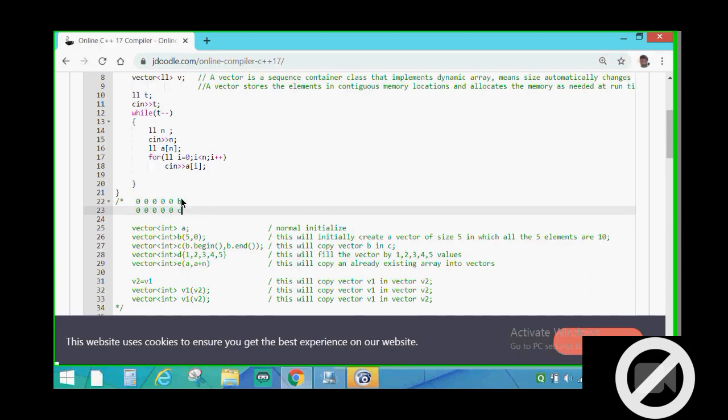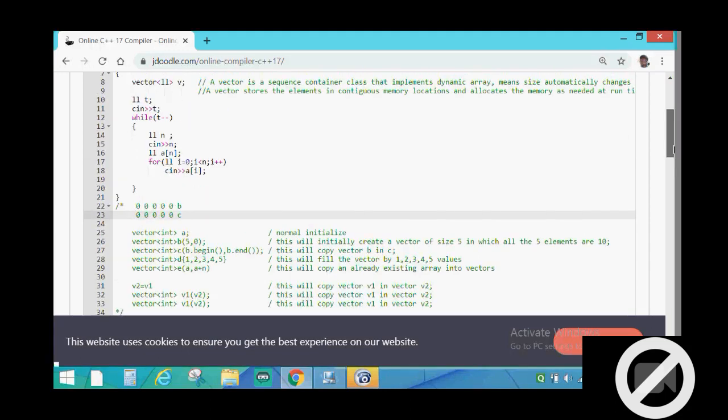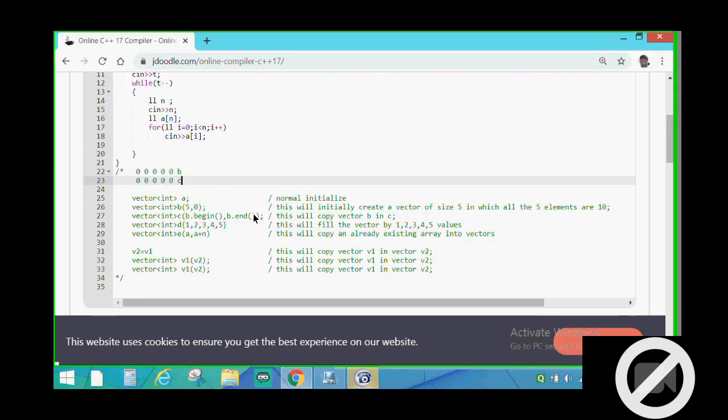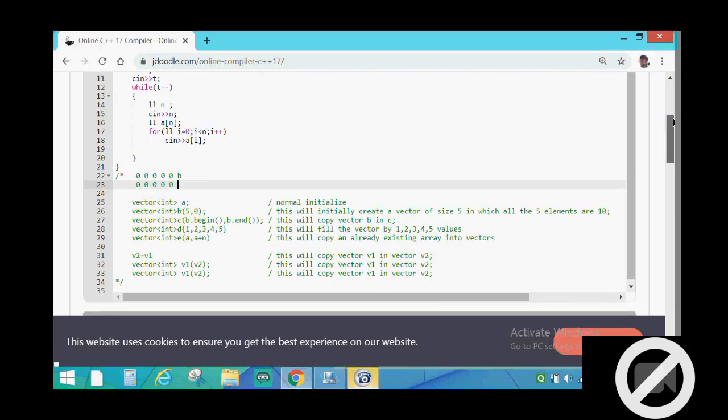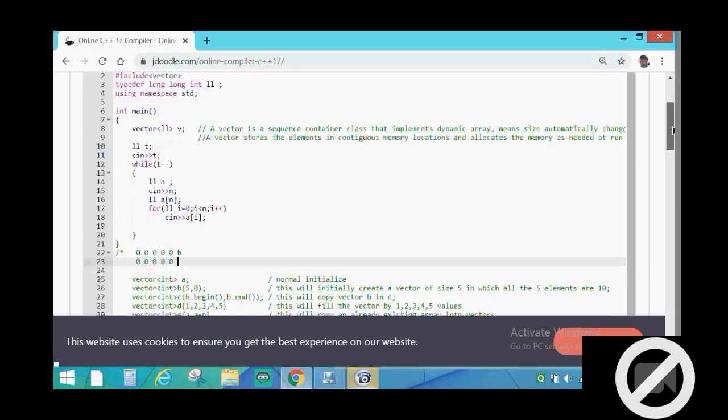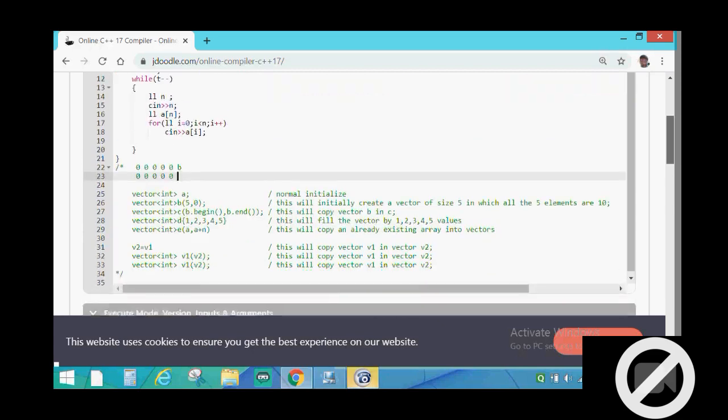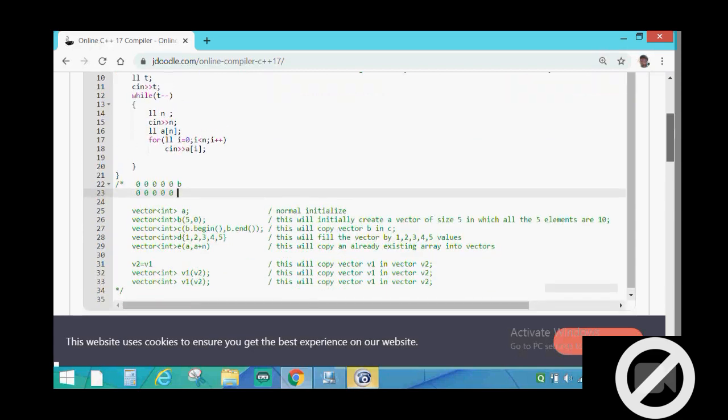like this, the whole of b will be copied inside c by this b.begin and b.end. I think you may not understand what b.begin and b.end are. Actually I forgot to tell you that I said vector is a container and you can understand vector as an array, but vector is basically a class.